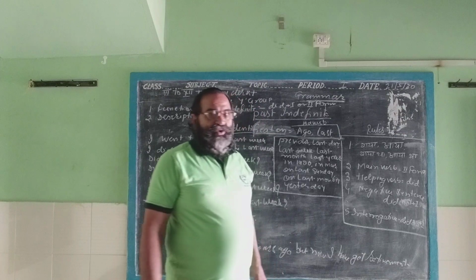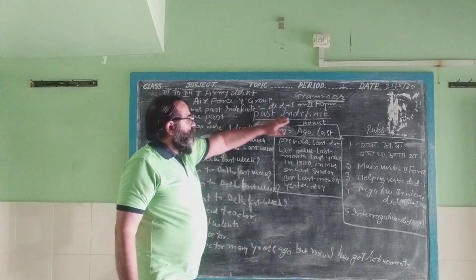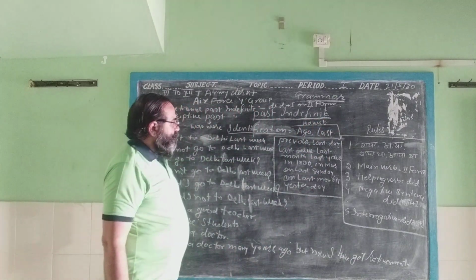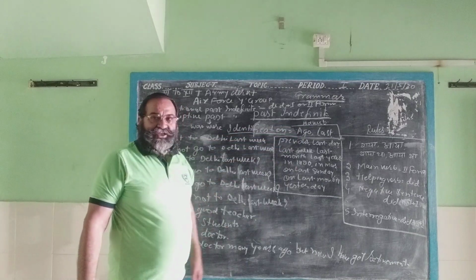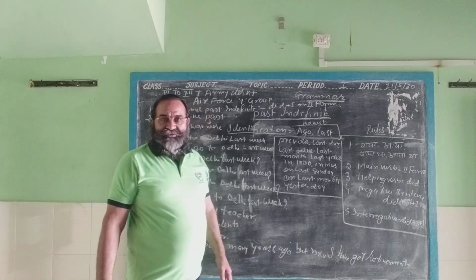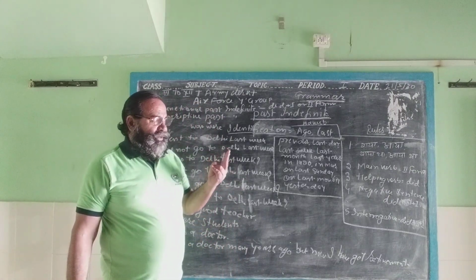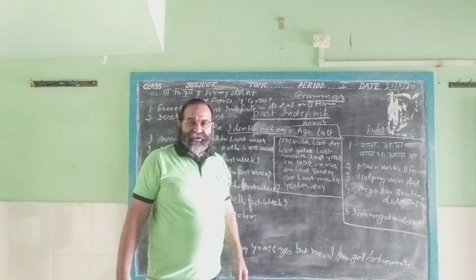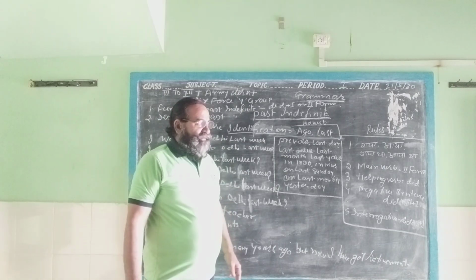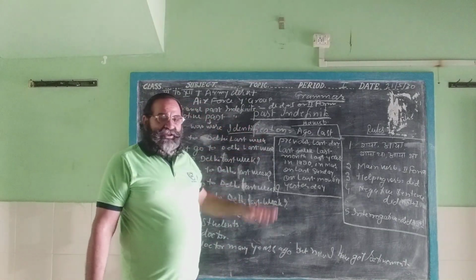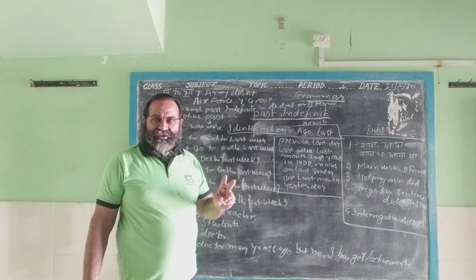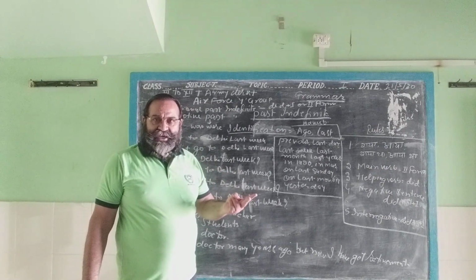Now, today our topic is past indefinite tense. We will learn the certain rules of the past indefinite tense. As I told you, in the present indefinite tense, there are two parts of the present indefinite, that is the functional present indefinite and the descriptive present indefinite. Likewise, in past indefinite there are also two parts, that is the functional past indefinite and descriptive past indefinite tense.